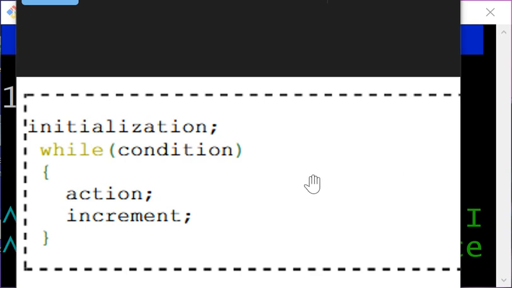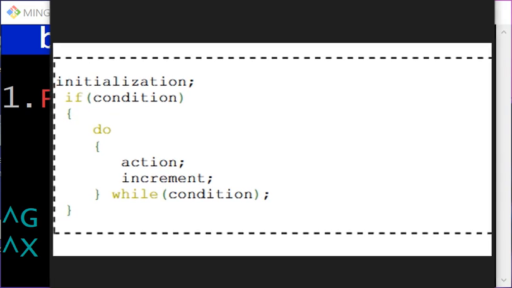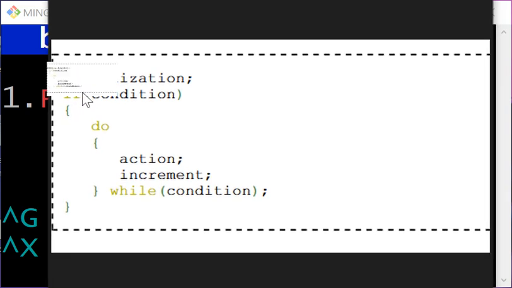This one in turn gets translated into this while loop, or do while loop, because we know that the while loop gets translated into a do while loop. It looks like this. We have the if statement, and inside that if statement we have a do while loop. As you can see, we have an initial state right here.